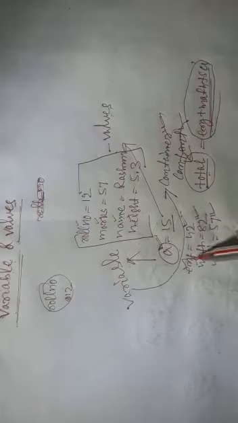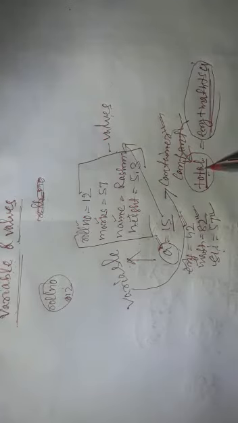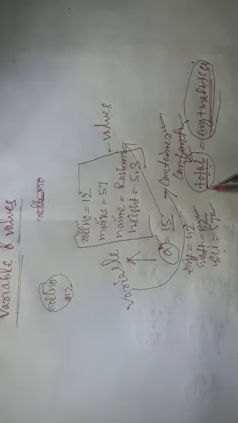Understood? In this case, English, math, science, they were variables. In this case, total is a variable. So a variable is the thing which holds the values. A variable is a container which is going to hold your values. Fine, students, this is what a variable is.